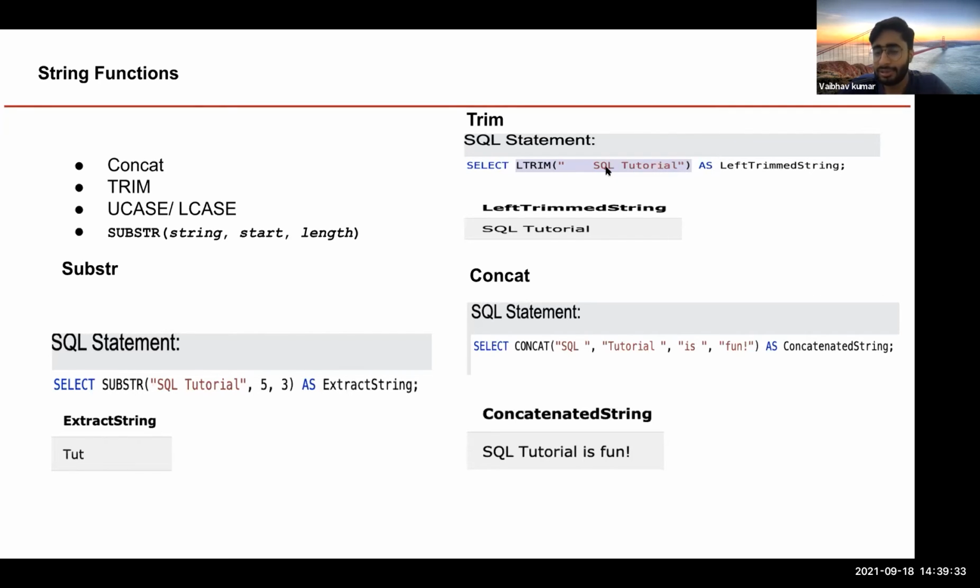So you could use a general function like left trim, right trim. Left trim means remove all the spaces from the left of the string. Right trim means remove all the spaces from the right of the string, right? So after you use a left trim, you get a complete SQL tutorial without any spaces. So trim removes all the extra spaces present around your string. It has no relevance with what is present inside the string. I mean, the spaces inside would definitely not be removed. Otherwise, there is no sense around the data, right? If I remove these spaces as well. So I'll showcase it to you.